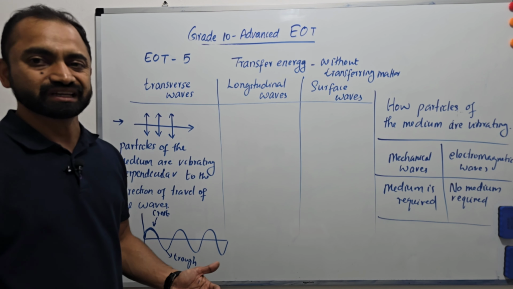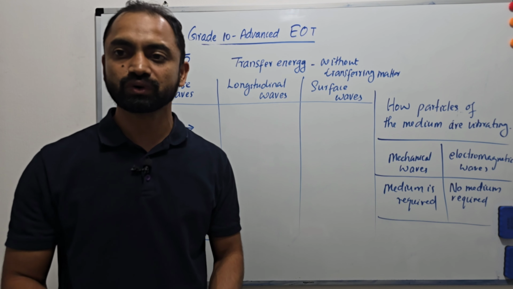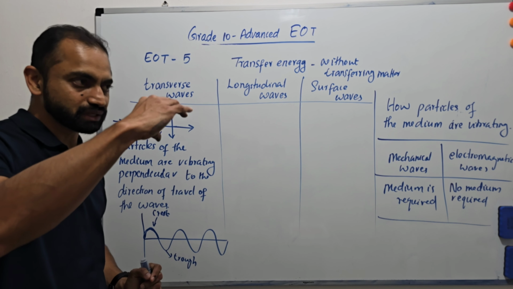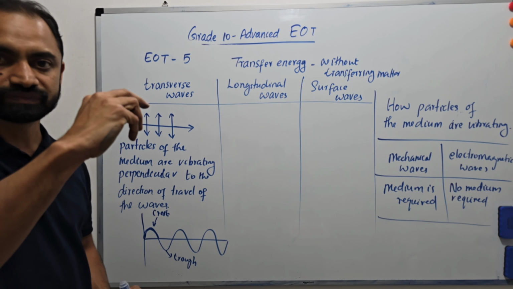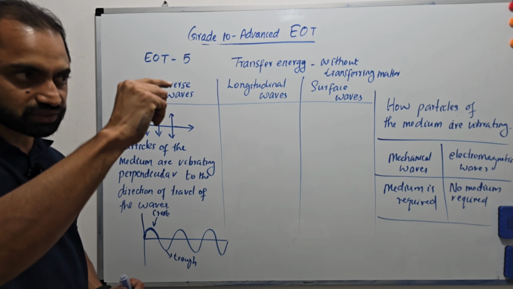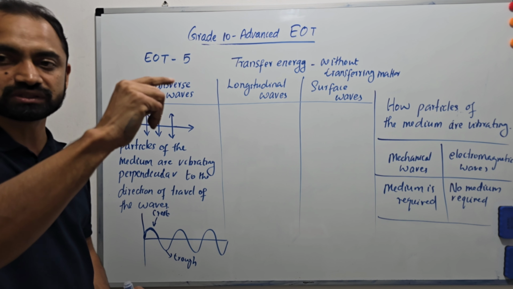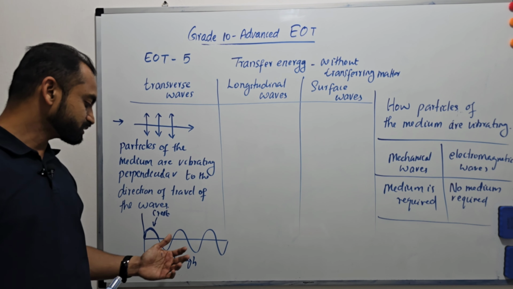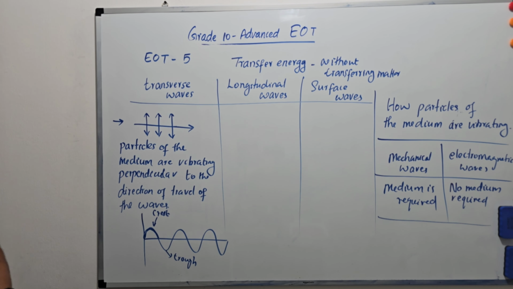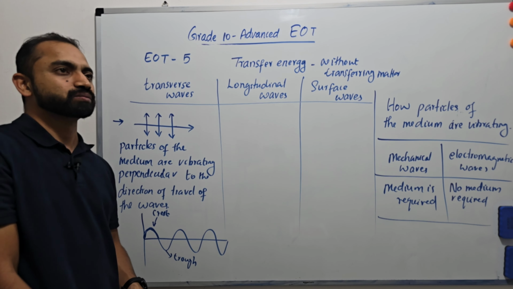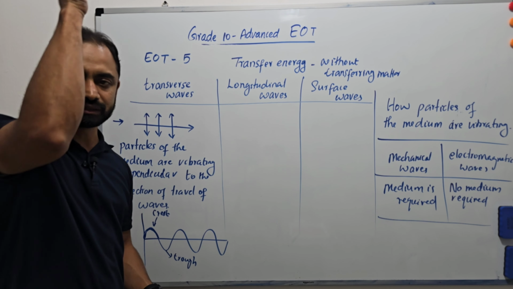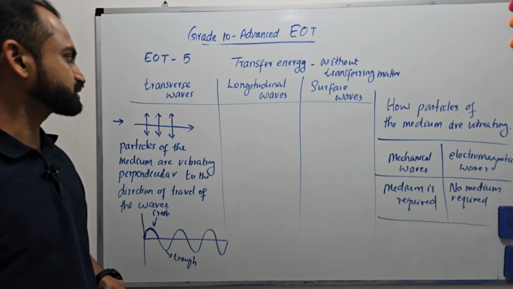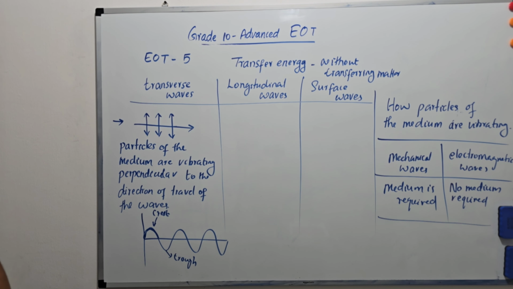Okay, so examples of transverse waves: all electromagnetic waves are transverse waves, and we can make ripples on the water, right? If we just slowly touch the water like this, we can make ripples on the water. That is a transverse wave. And if you take a rope and move one end of the rope up and down, the wave produced in the rope is a transverse wave.